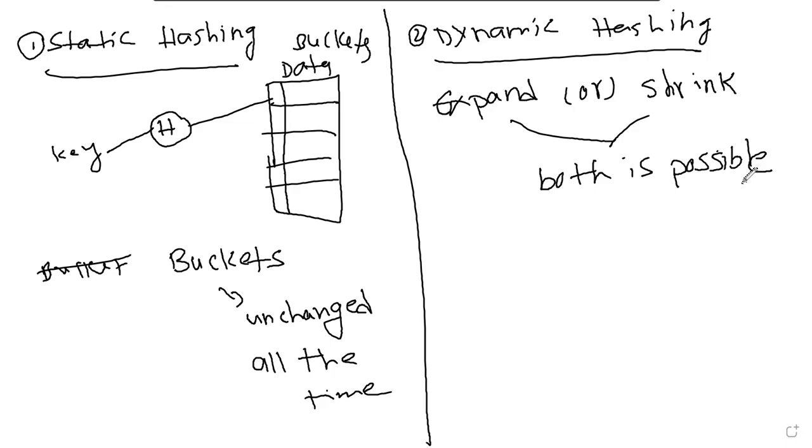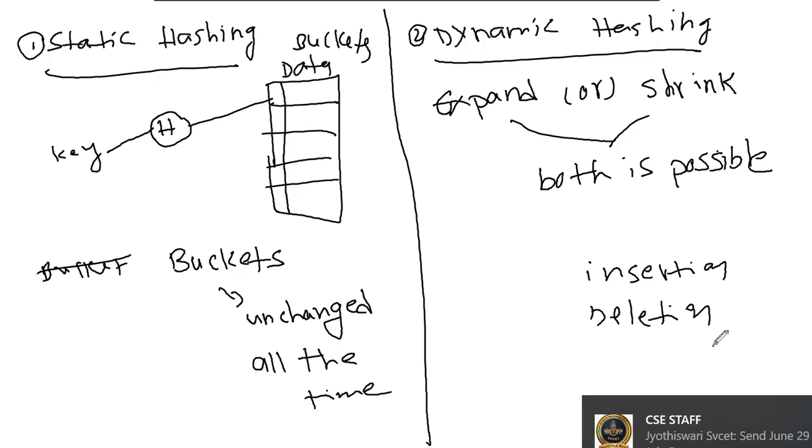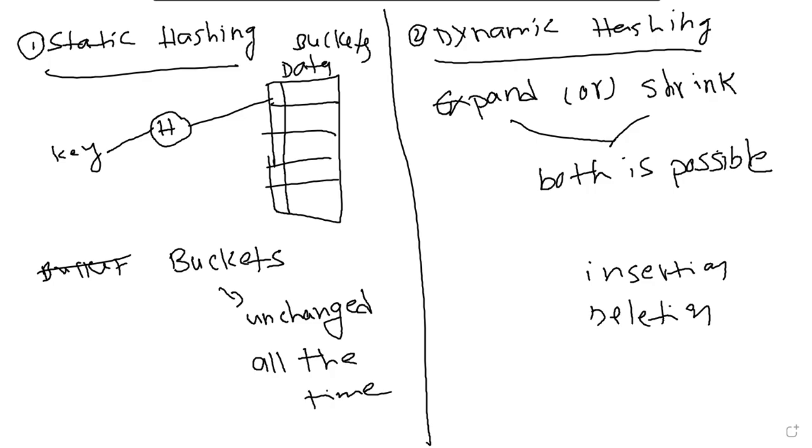In dynamic hashing as well, we can perform operations like insertion, deletion and retrieving. All the operations can be performed in both ways. But what is the major difference between static and dynamic?